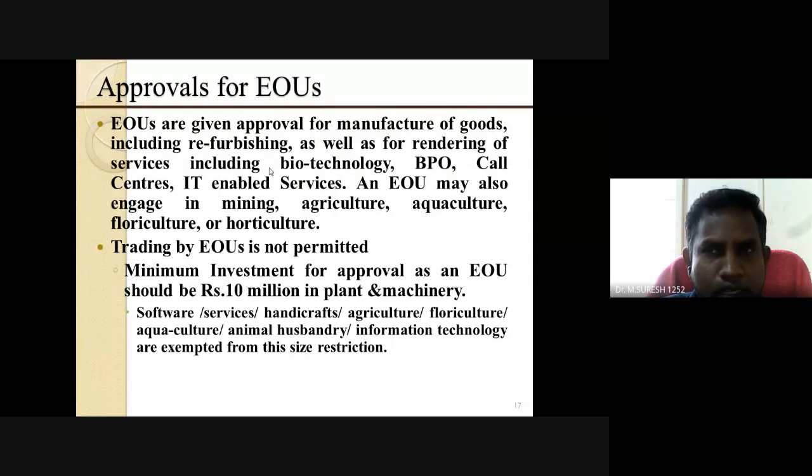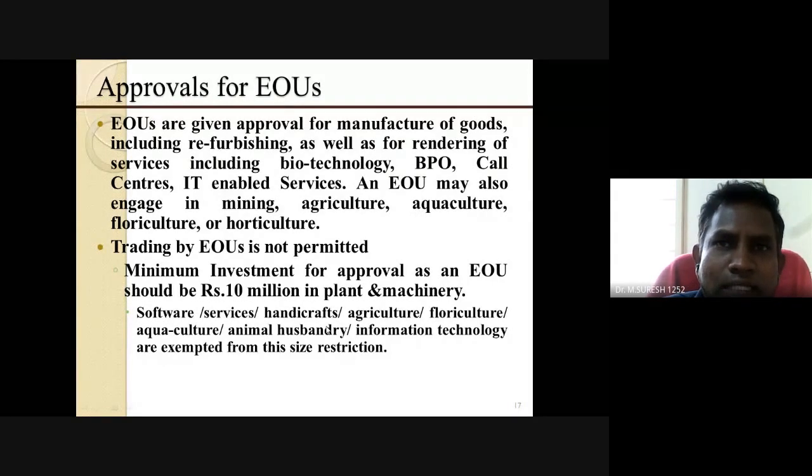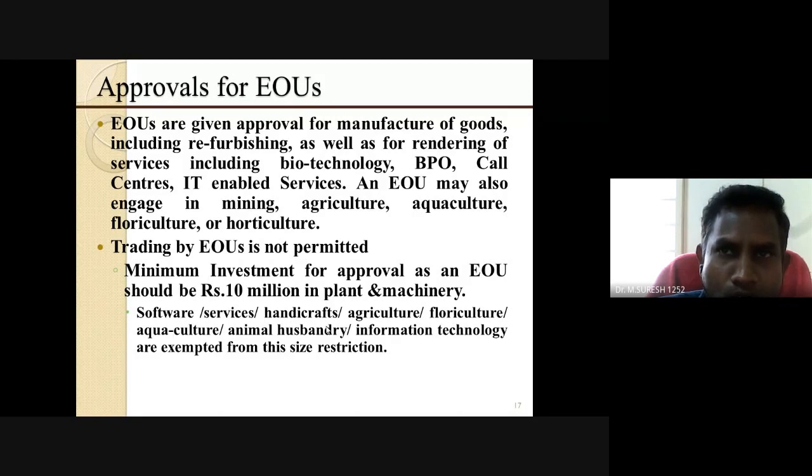Okay, based on the MSME, we have to invest 1 crore to 10 crore, or 10 crore to 50 crore, or 50 crore to 250 crore, based on the business. That is why it has been classified as micro, small, medium enterprise. Micro means we have to put 1 lakh or 10 crore. Small means between 10 crore to 50 crore. Medium means 50 crore to 250 crore, based on the production or business, we have to consider as MSME.